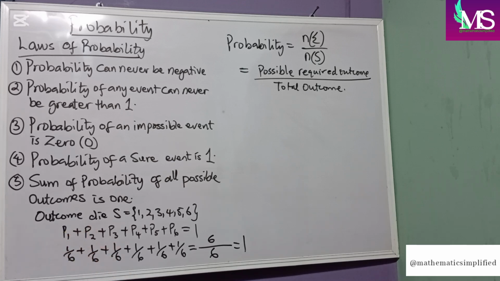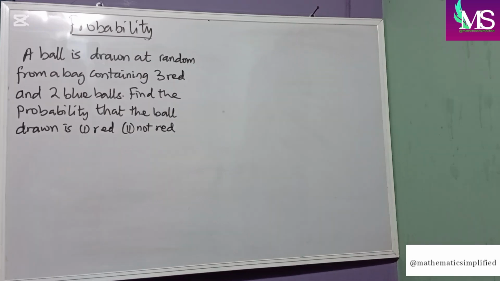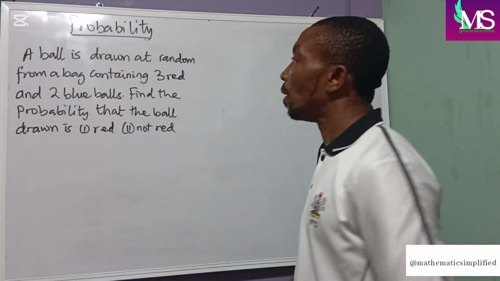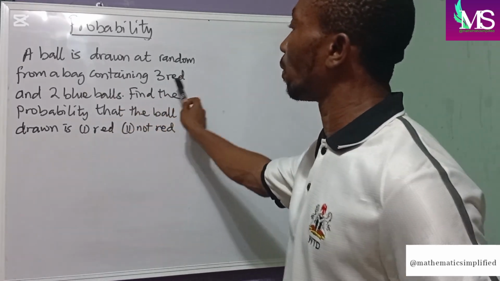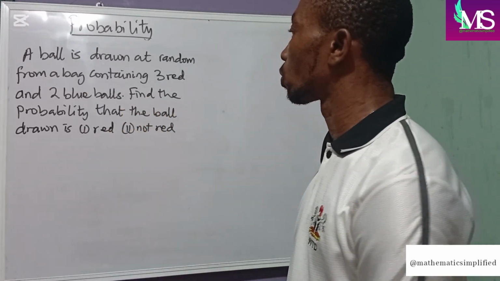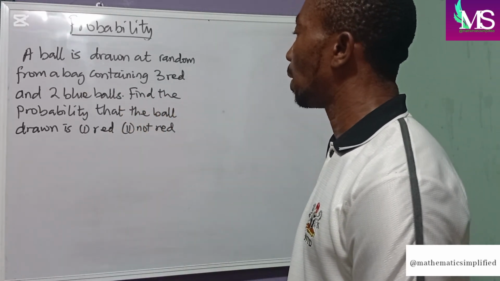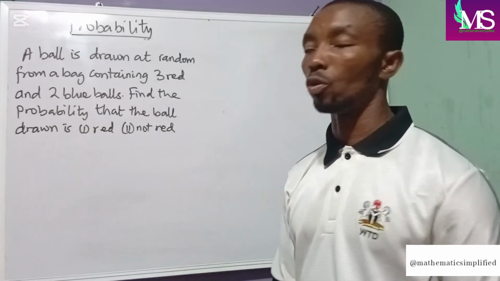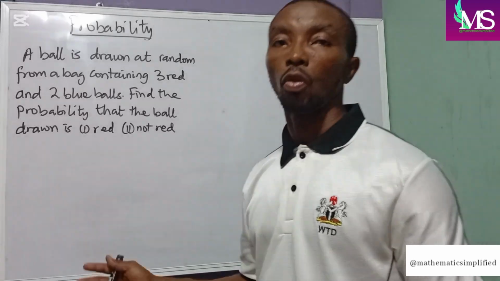Now, we will look at some examples on how to apply probability. A ball is drawn at random from a bag containing 3 red and 2 blue balls. Find the probability that the ball drawn is 1, red, and 2, not red.